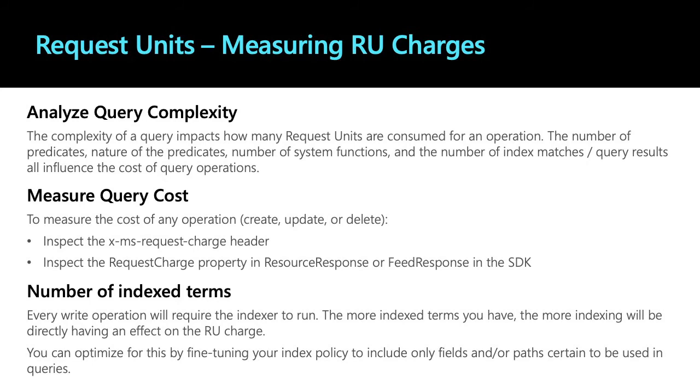So let's move on to how we can identify the RUs required for your workload. As I said, analyze your workload, whether it's a read heavy or write heavy system. For a read heavy system, analyze your top queries, see what queries you are going to perform, and decide what RUs are required for your workload. At the same time, the number of items that are going to be indexed from your JSON document is also going to impact your RUs. So be mindful and see what items you want to index in your JSON document. These are the three ways you can arrive at a proper guesstimation of RUs required for your workload.